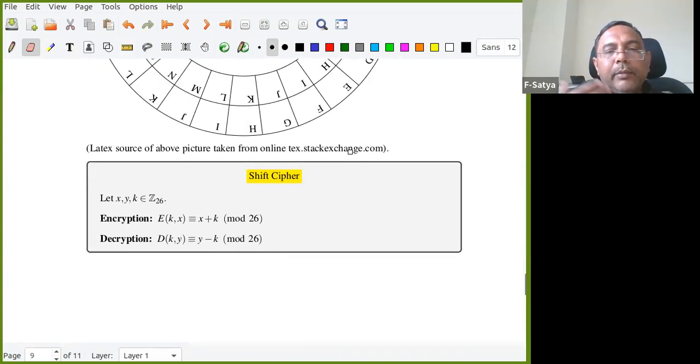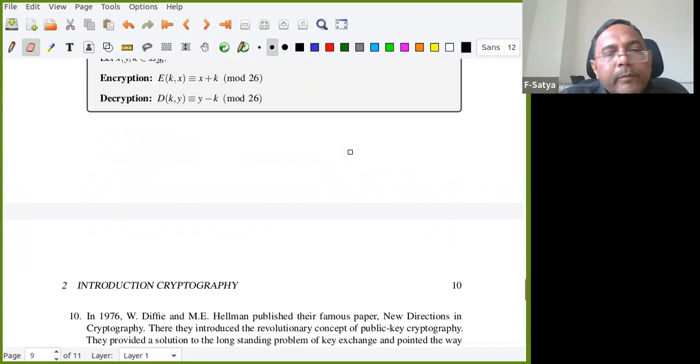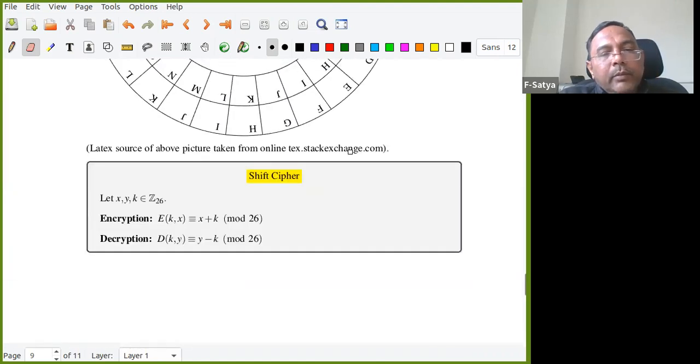In general, we extend it, and it's called the shift cipher. There are many other ciphers, so this is one example. This is a symmetric key crypto system. Symmetric key means both sides use the same key.